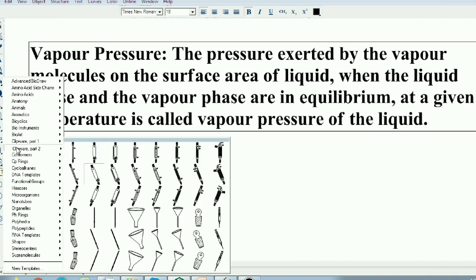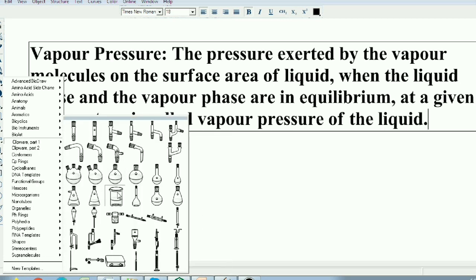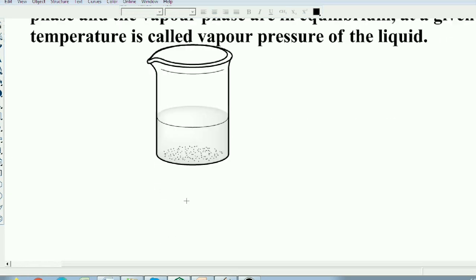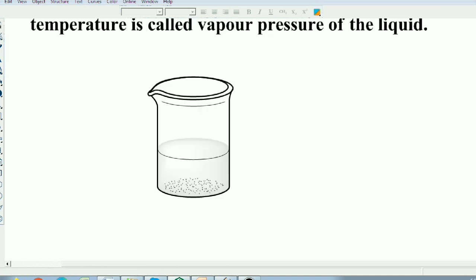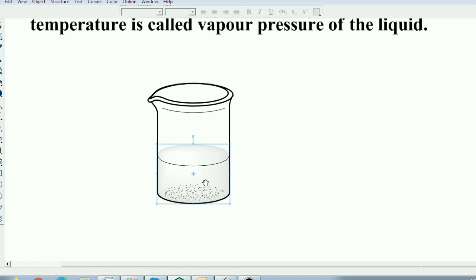Suppose, students, you take a container or a beaker, and in the beaker you take some solution.